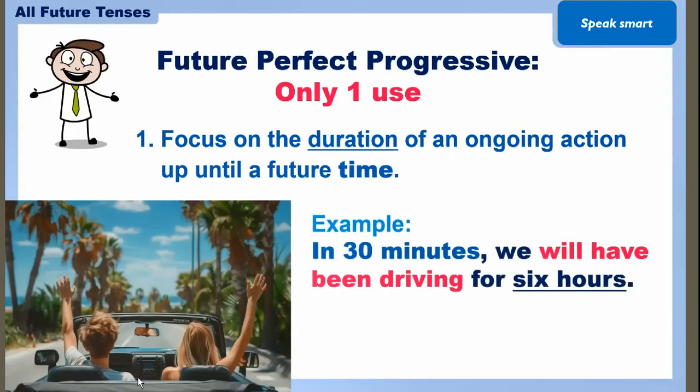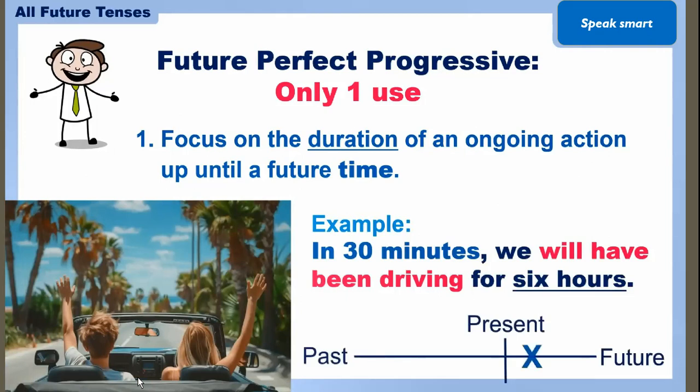Now another example: in 30 minutes we will have been driving for 6 hours. In 30 minutes, so we are talking about the 30 minutes, like we will have been driving for 6 hours. And here the time expression is 6 hours. We are talking about the duration.